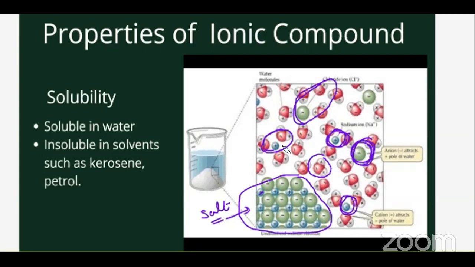First of all, when you take, let's say, a tablespoon of salt and you just drop it inside the water, what is going to happen? The water molecules have oxygen and hydrogen. So at the moment it comes in contact, the sodium and chloride bonding, the negative-positive charge bonding, will break off. Sodium will start moving separately, chlorine will start moving separately. Sodium will get attached with the oxygen of water, and chlorine will get attached with the hydrogen of water.